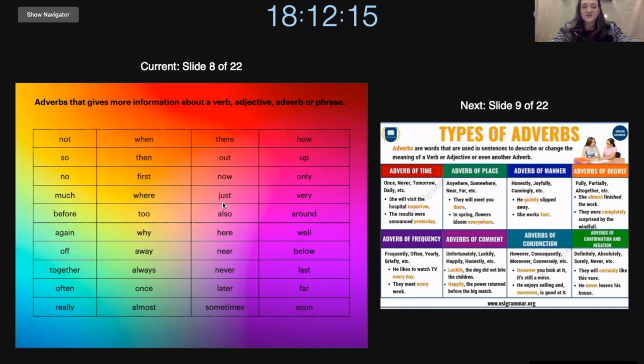We also have just. So we can say just a little bit longer, or please wait just a little bit, or can you just listen to me? This will be like saying something to get your attention. We also have very. So very can be large or small. So we can say, I have a very large closet, but I have a very small dog. The larger or the smaller side. It can describe both the positive and the negative.